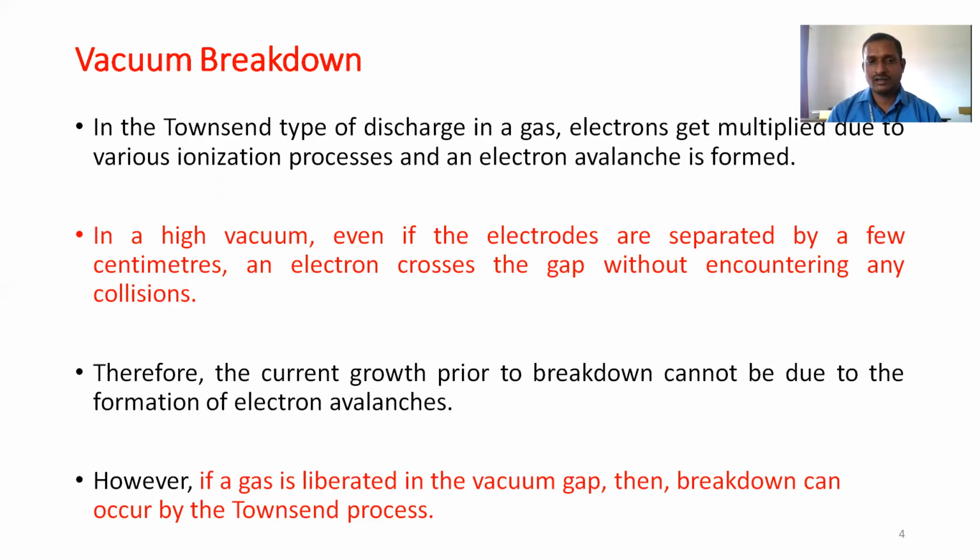The main process is this: if you apply a high voltage between the electrodes, in the vacuum gap some amount of gas molecules will be liberated or released due to various mechanisms. If gas is liberated in the vacuum gap, then the breakdown can occur by the Townsend process. So first, gas molecules will be released, then gaseous breakdown according to the Townsend process will happen. Finally, vacuum breakdown will happen.